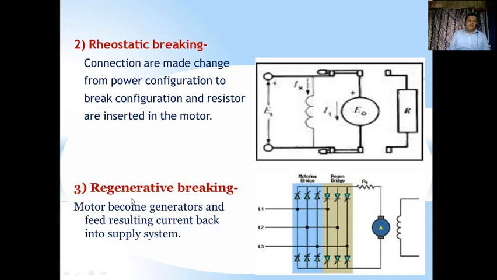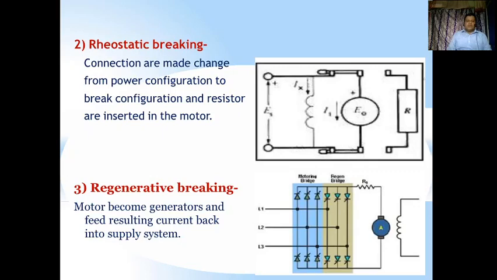Now the regenerative braking. What is regenerative braking? The motor becomes a generator and feeds the resulting current back into the supply system. The name itself says it: the motor can become a generator. We studied in the induction motor how the supply is reversed and how the motor becomes a generator in earlier classes.